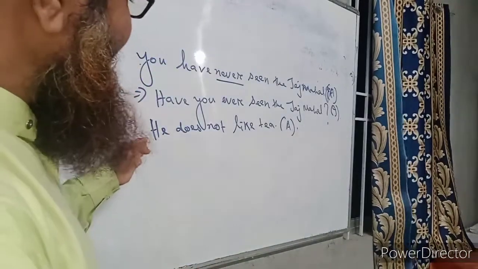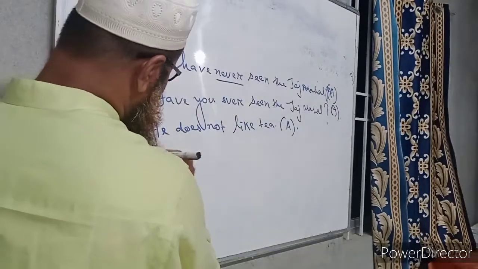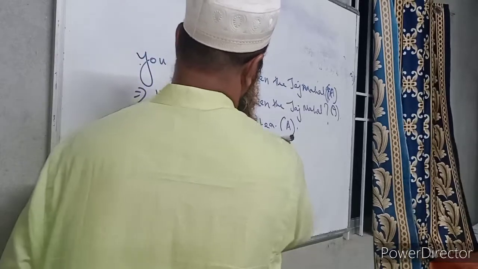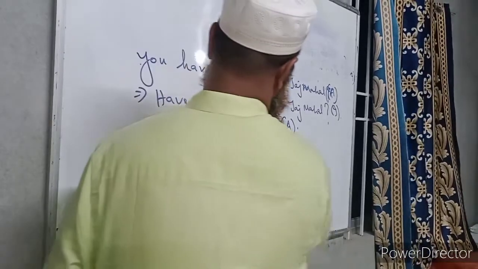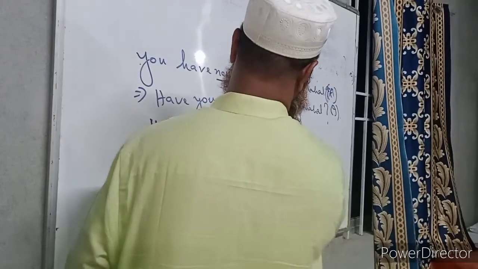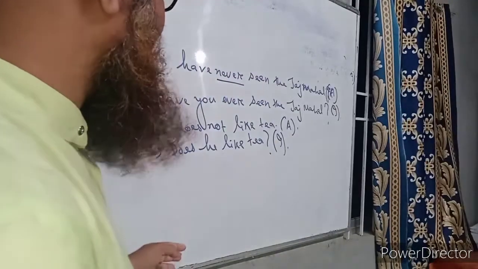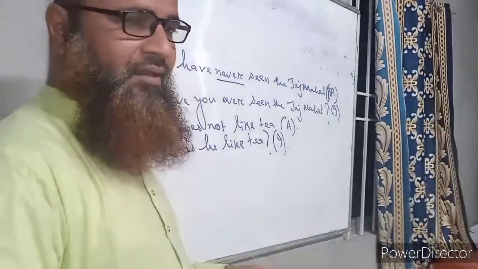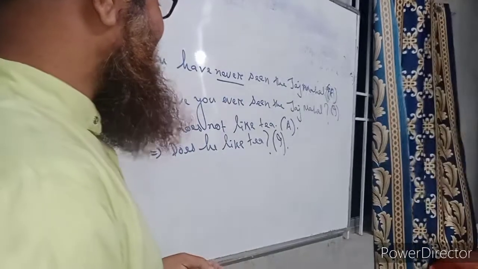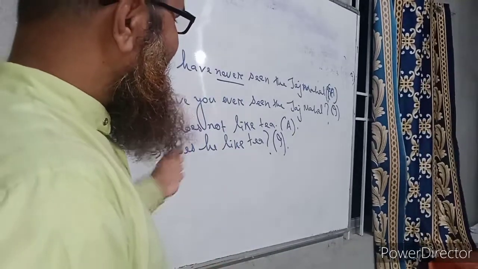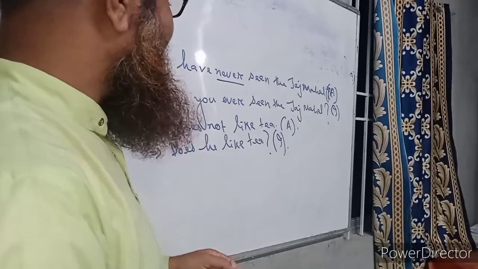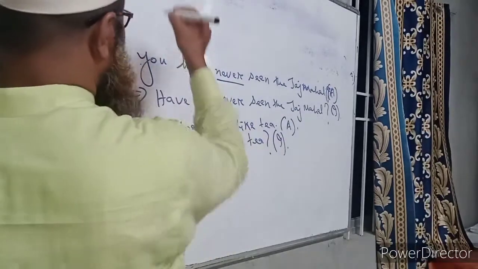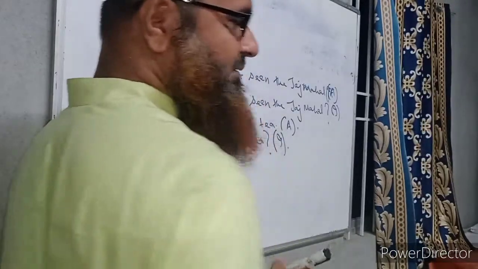See, if we want to make it interrogative, then we have to write, does he like tea? We will omit not from the sentence. Then it will be an interrogative sentence without changing the meaning of it. He does not like tea. Does he like tea? This gives the stress on the sentence, and thus the meaning remains the same according to the grammatical rule.